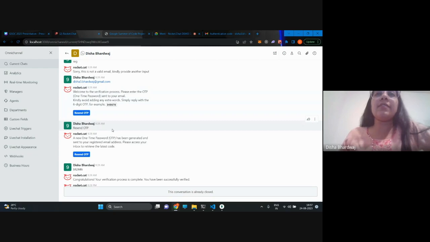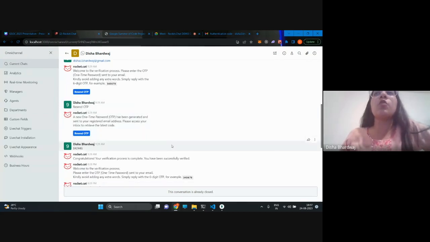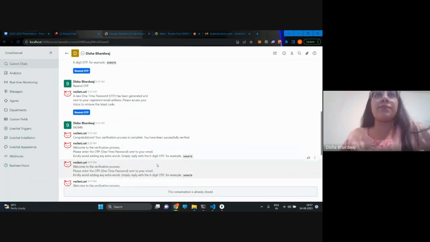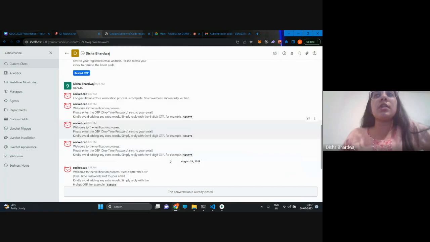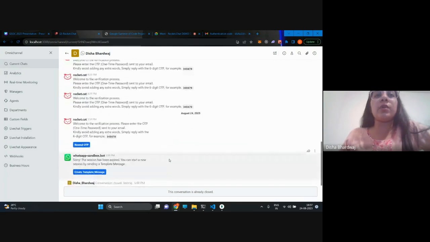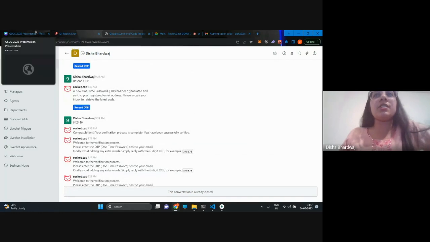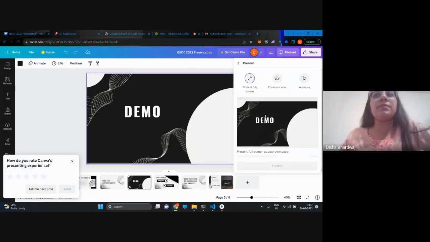So in the live chat widget, we have to manually type resend OTP. Here we can just click on the button and that will automatically send it as a message. So this is how it works from the omni-channel apps. We have that button and we can set it, and in a similar way it will process for the apps as well. So this was the complete process, how it works. We will go over it in the presentation again and move forward from there.